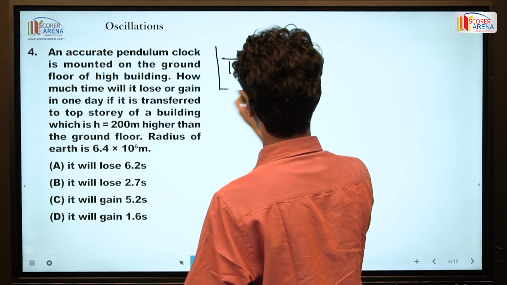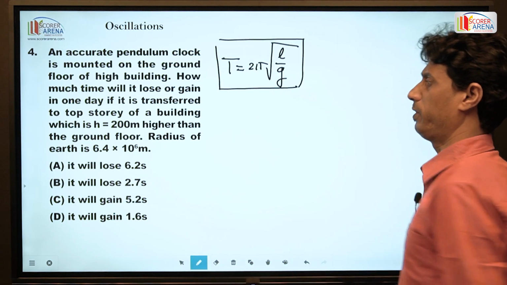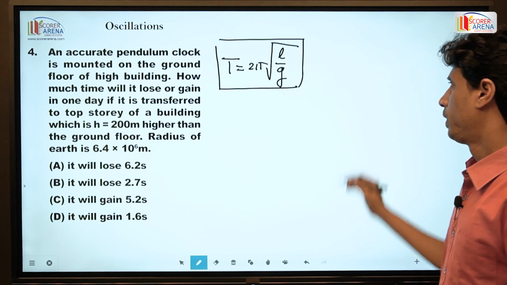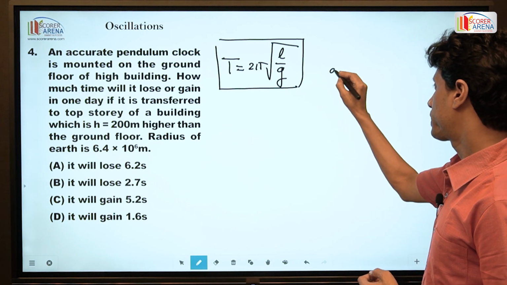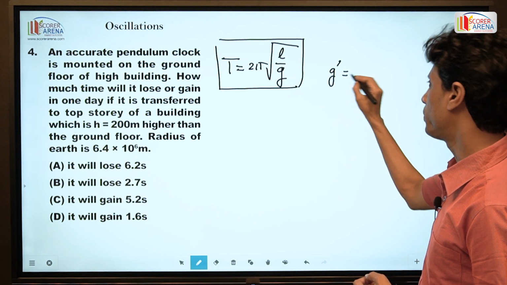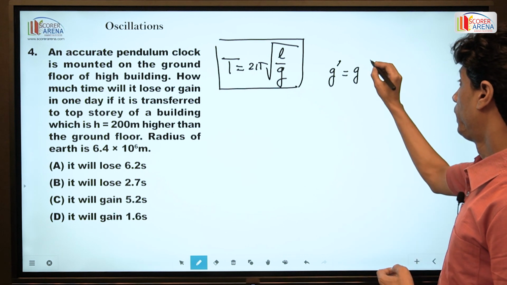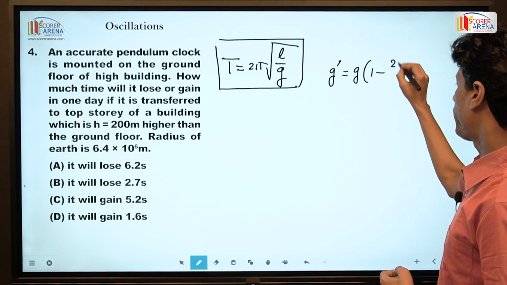But before solving this problem, I have to discuss here the gravitational intensity g prime is equal to g into 1 minus 2h by r.